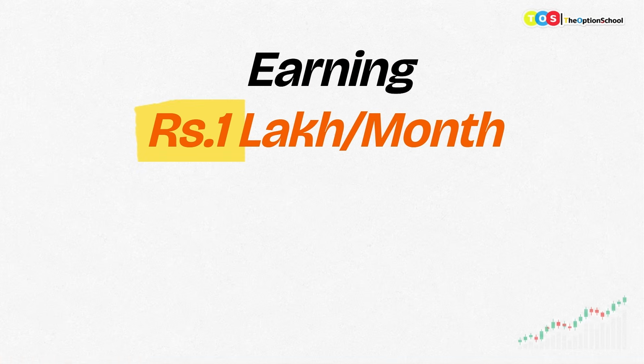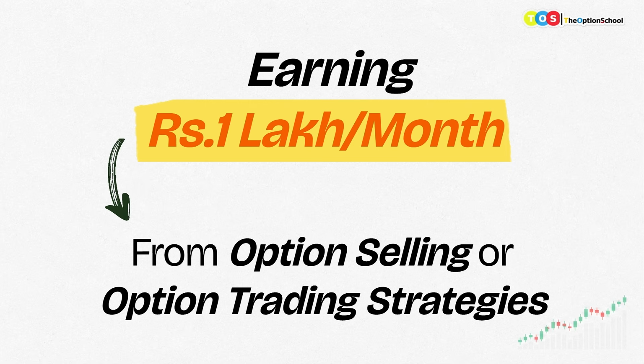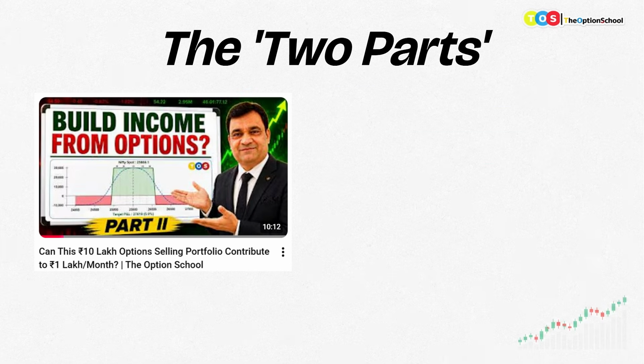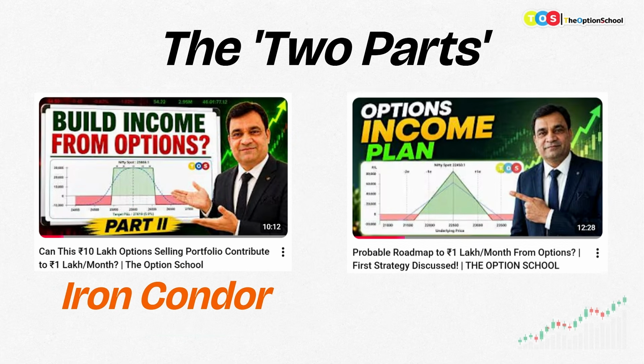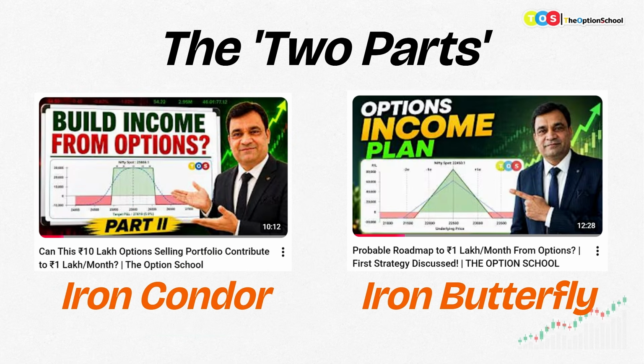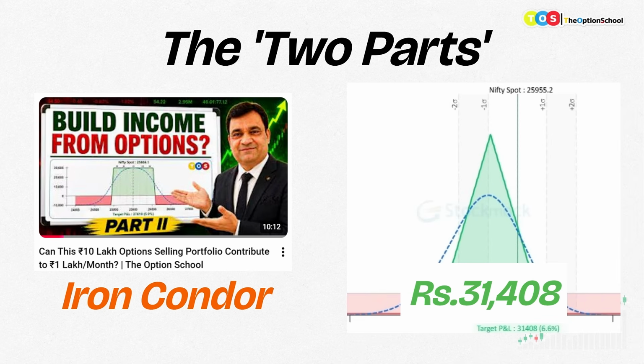In an effort to create 1 lakh rupees income from options selling or option trading strategies, we have already seen two parts of the video. In the first part, we did iron condor and we were able to generate around 30,000 rupees with a margin of 10 lakh rupees. And in the second part, we have seen for the same month, we did iron butterfly also. And in that also, we were very close to 30,000 rupees in another bucket of 10 lakh rupees.